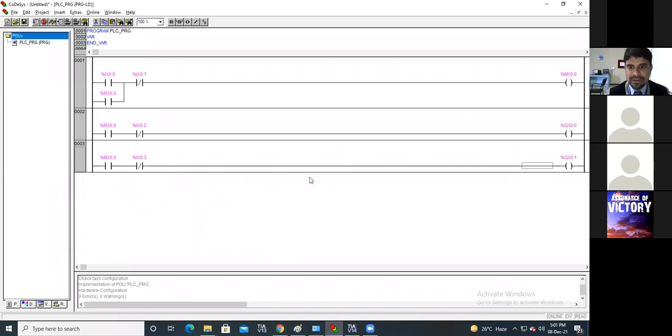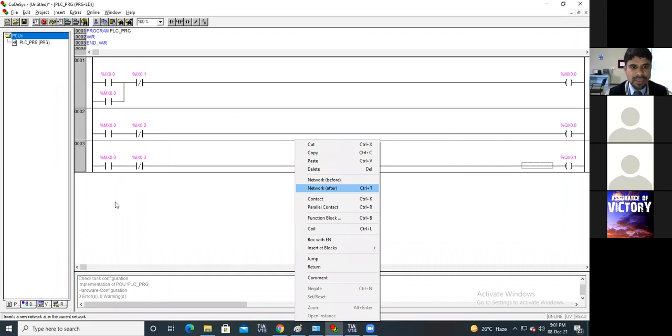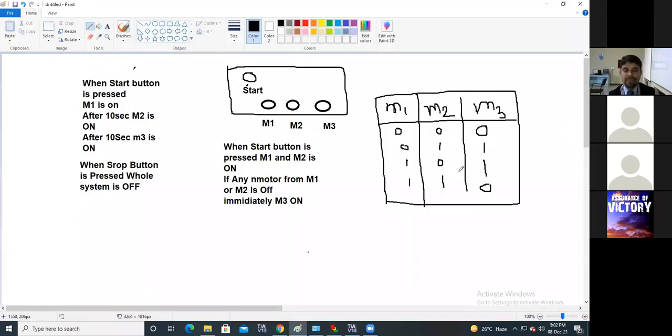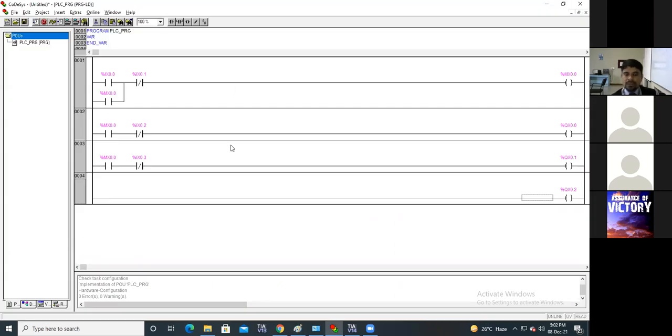Now in the next rung, what you will do here, I'm taking the output here. This is %QX0.2. Now before this, you have to implement XOR logic of these two outputs. Then this third condition will be achieved. Okay, got it?